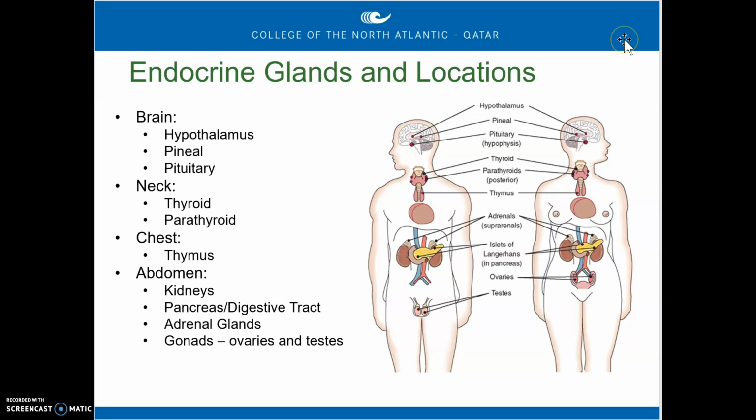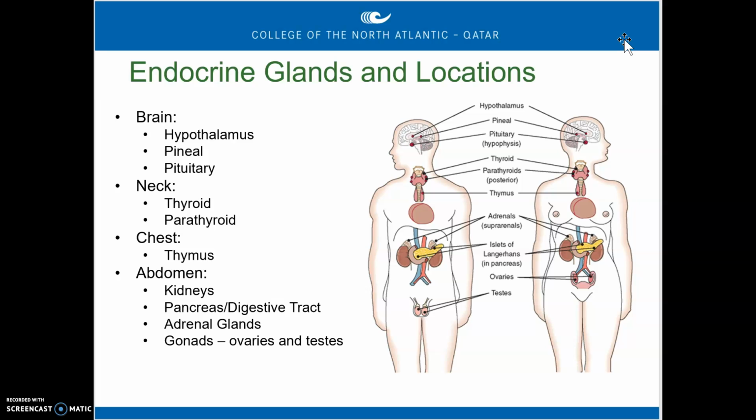So if we have a look at this slide here, we're going to have a look at some of the glands that make up the endocrine system. And they're found, like you can see here, throughout the body. We'll just list them off real quick, because we're going to talk about them in more detail as we go through the unit. If we think about the ones that are in the brain, you can see these are tiny groups of cells and glands. The hypothalamus that we spoke about in last unit has a major role to play in the endocrine system. The pineal gland is also in the brain, as well as the pituitary gland, which is also a major player when we're talking about the endocrine system.